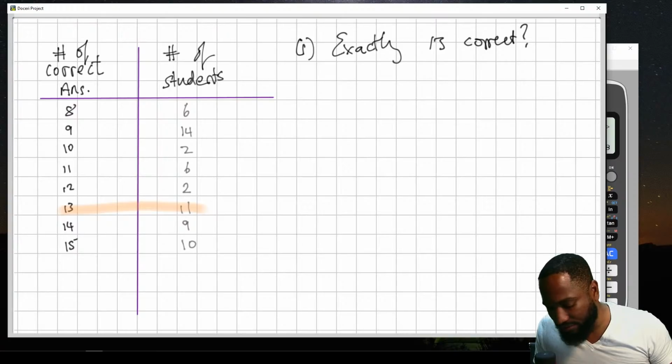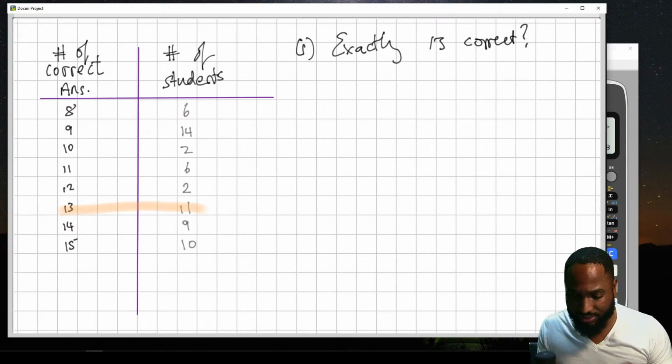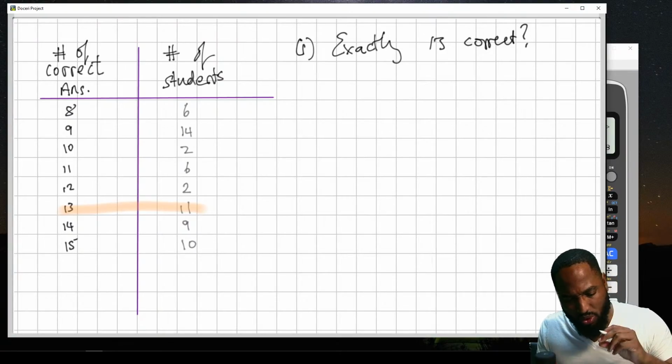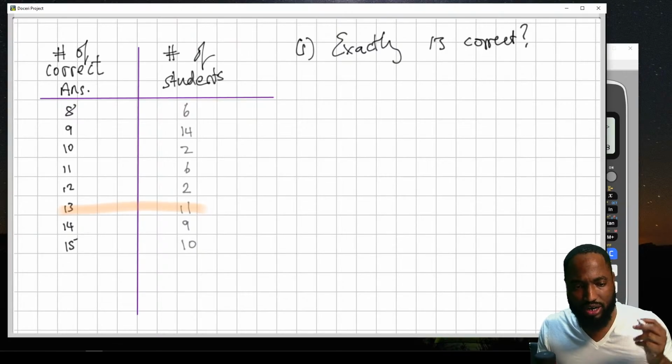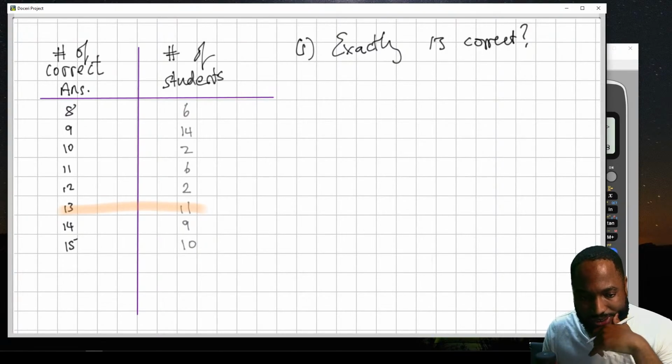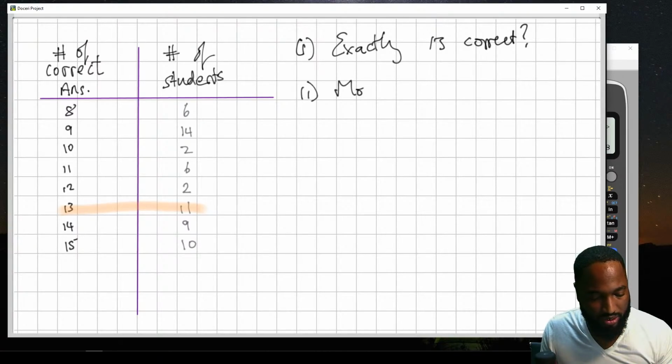The modal number of correct answers. This one a little tricky. What is the modal number of correct answers? Let me check the chat. So this 11 here was free marks.